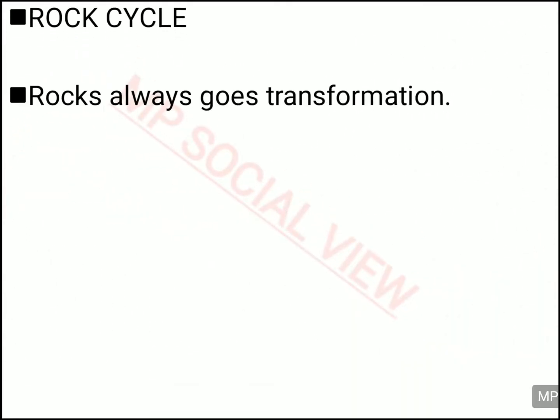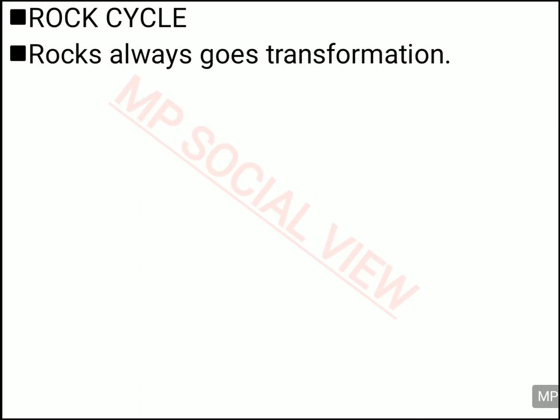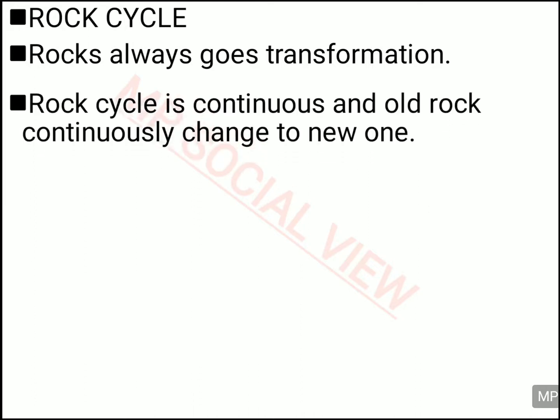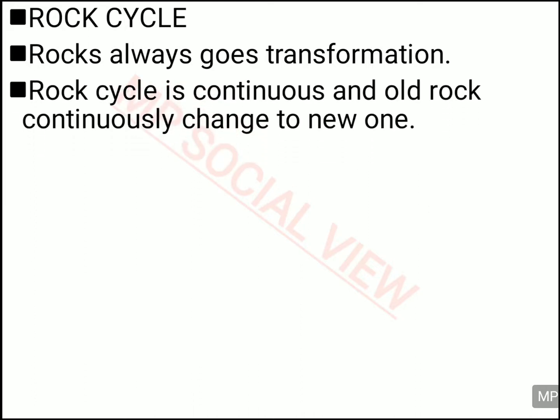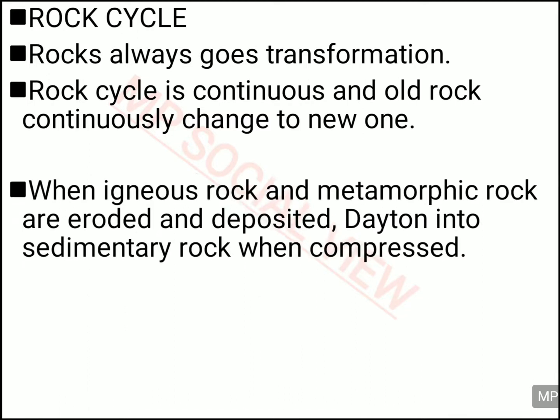Now let's see about the rock cycle. This is the last topic of your chapter. Rock cycle is a continuous transformation. The cycle means it's showing that one rock is changing into another rock, then that rock is changing into another rock, and this rock cycle is continuous. It's going on changing. Many times the rock turns into another form, and this process goes on and on.